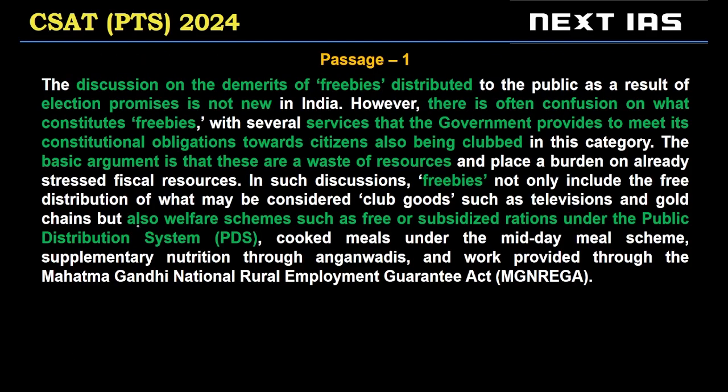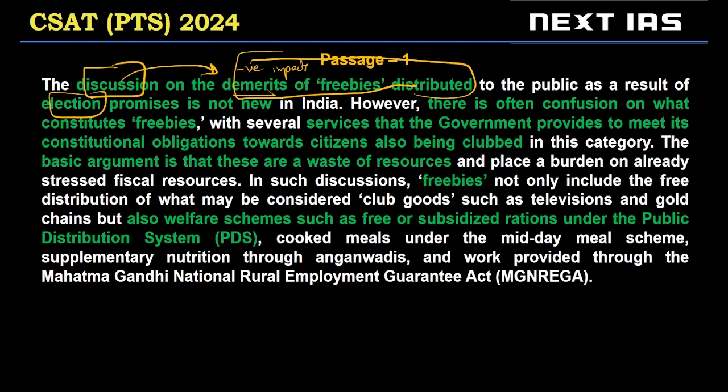All right, now let's look at this passage. Here, the author is trying to talk about the discussion on demerits, negative impacts of freebies distributed during elections. We hear some political parties giving cycles, some giving laptops, some giving TVs, something like that, right? The problem with this discussion, according to the author, is there is confusion about what a freebie is.